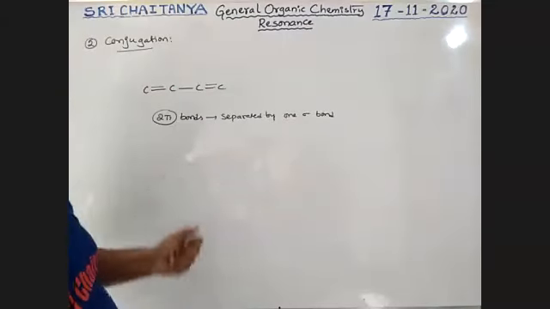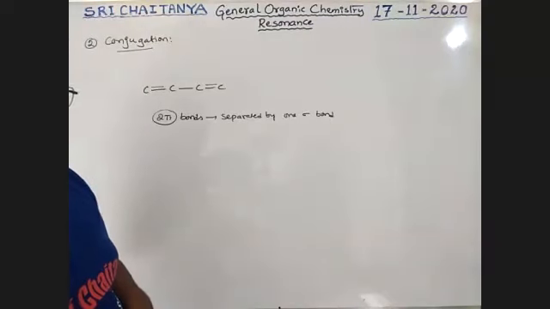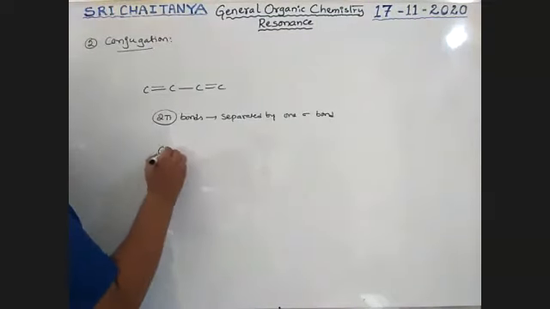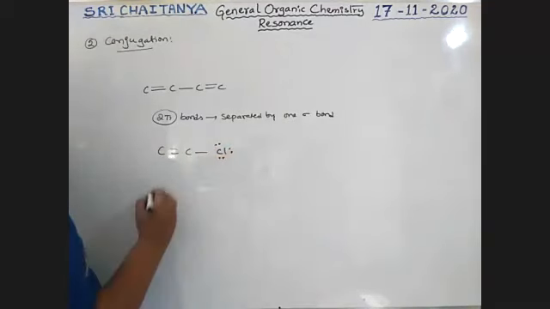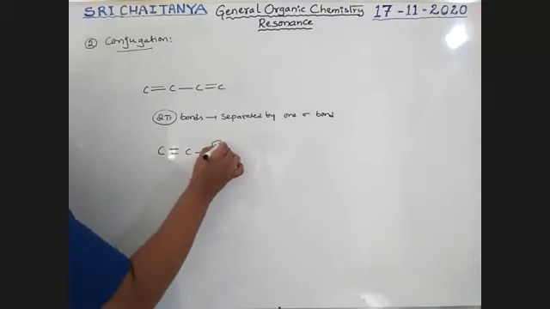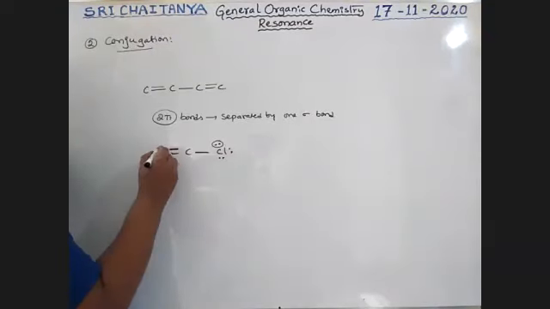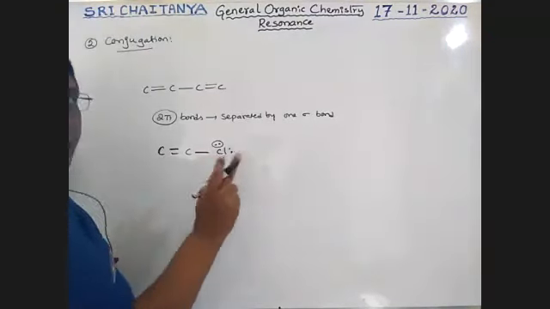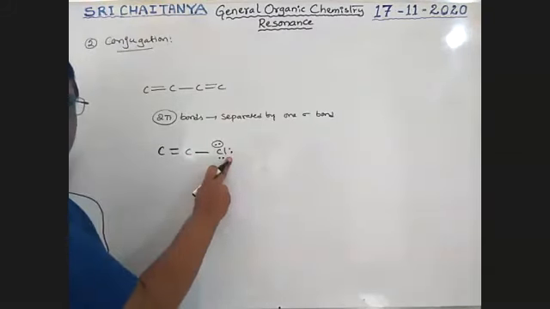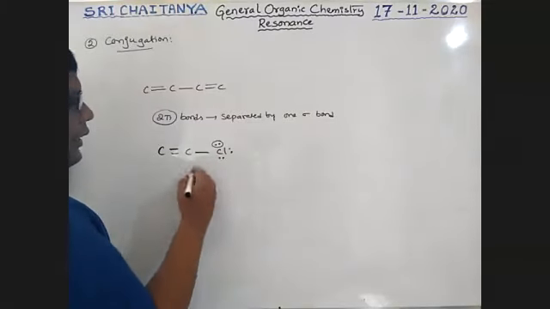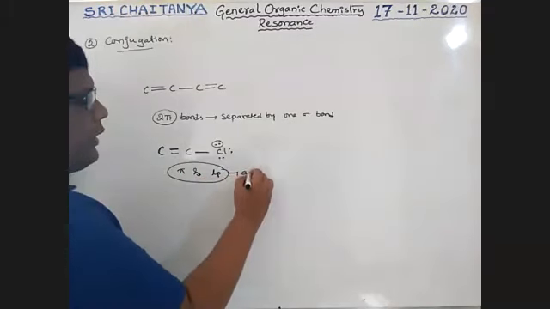In place of 1 pi bond, a lone pair is also accepted, boys. For example, see here, C double bond C, chlorine. This chlorine has a lone pair, boys. So this is a pi bond, this is a lone pair separated with a single bond. Now, boys, any atom which is bonded with an sp2 hybridized carbon is also sp2. Sometimes see here, pi bonds and lone pair are in conjugation.